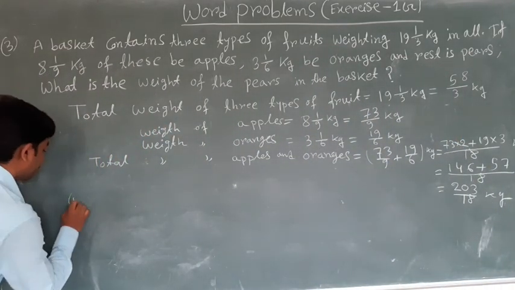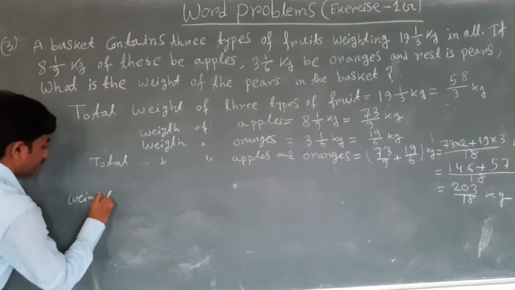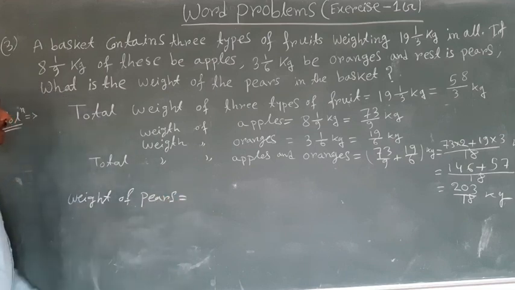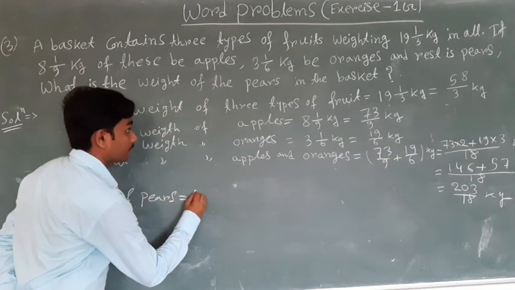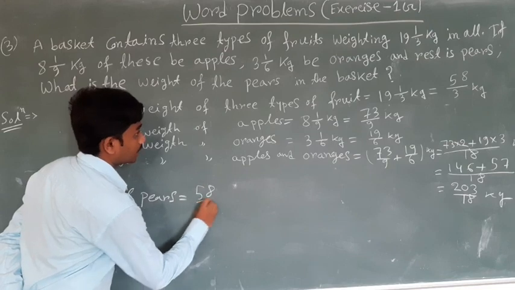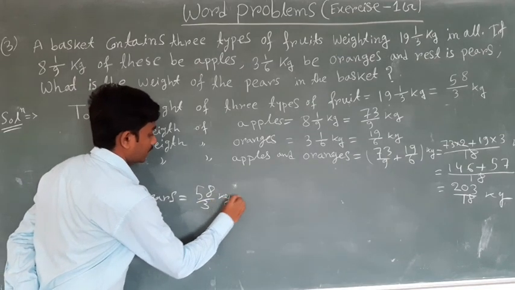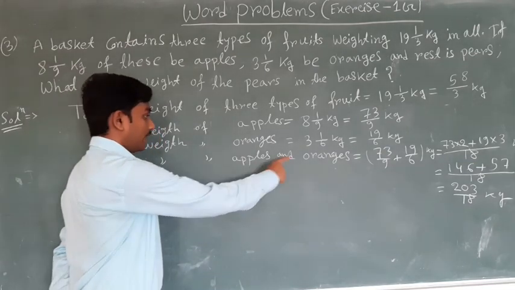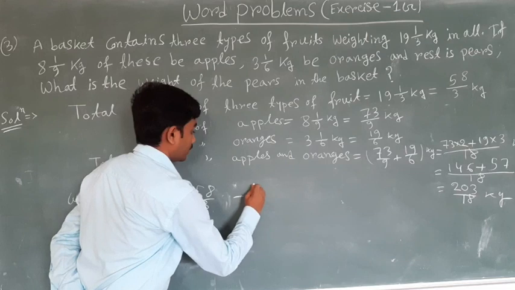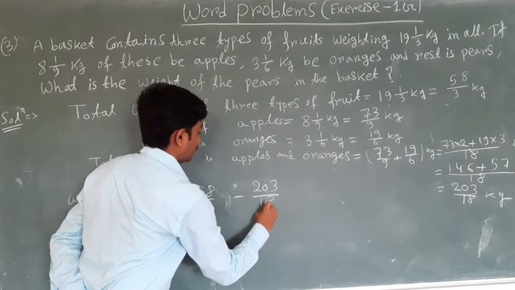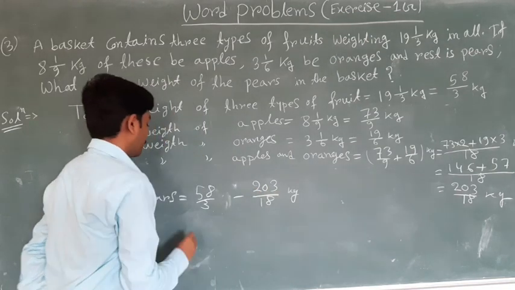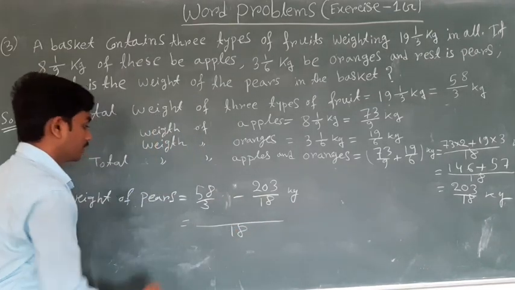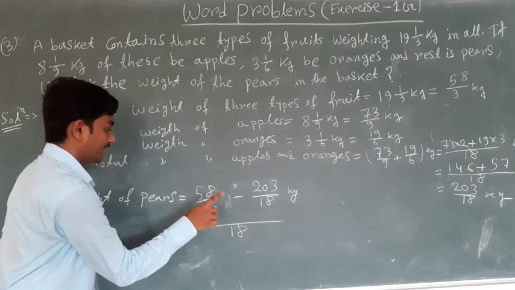Weight of pears is equal to total weight, 58 upon 3 kg, minus weight of apple and orange, kg, is equal to LCM of 3 and 18 is 18. So 18 divided by 3, we get 6.